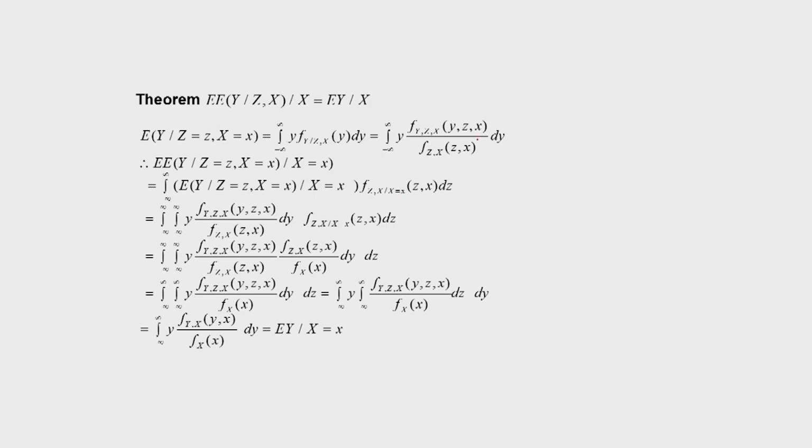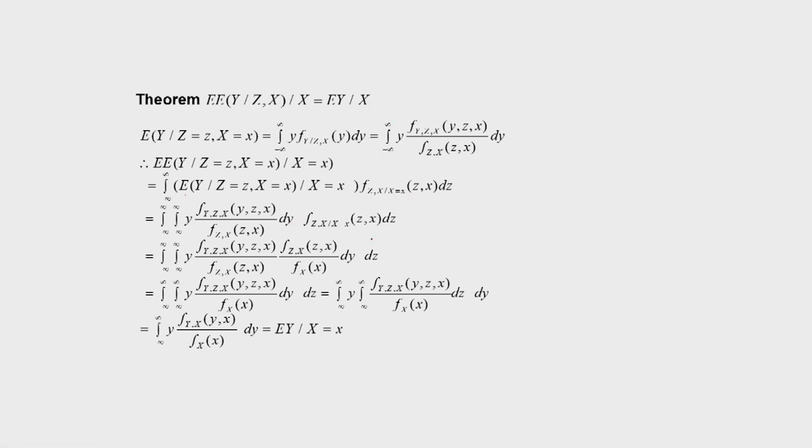So what we have established is this quantity times this conditional PDF, and then integrate with respect to z. So this is the conditional expectation. Now we will substitute this quantity, which is equal to the integration of y times the joint PDF at (y, z, x) divided by f_ZX(z, x) dy, times this conditional PDF. So we have used this relationship here.